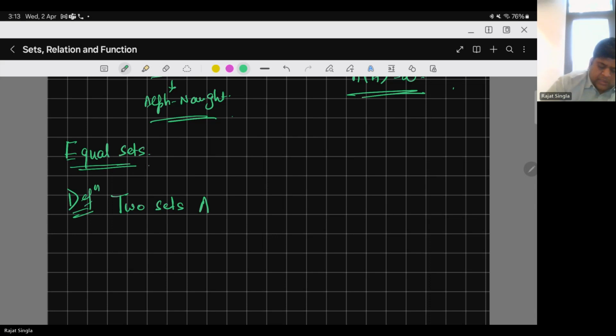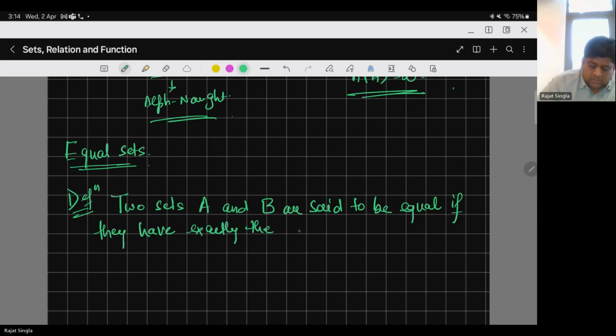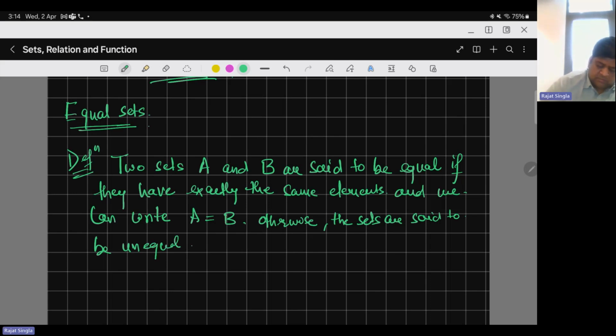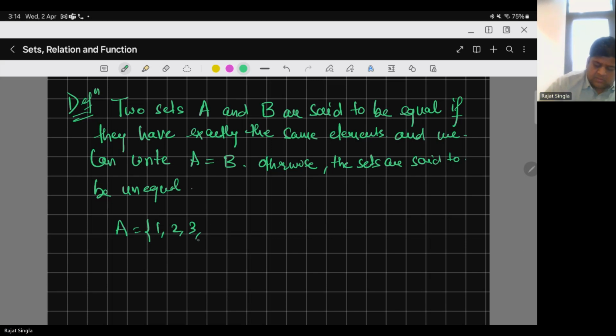Two sets A and B are said to be equal if they have exactly the same elements and we can write A is equals to B. Otherwise, the sets are said to be unequal. So easy.